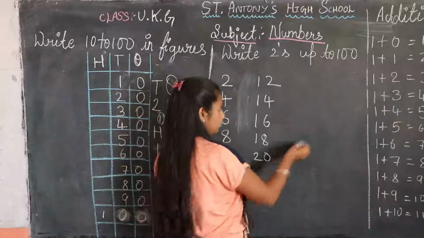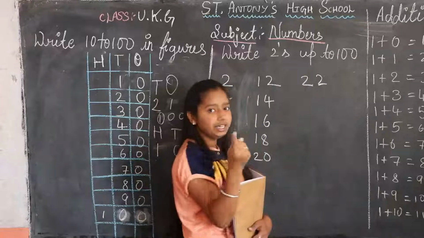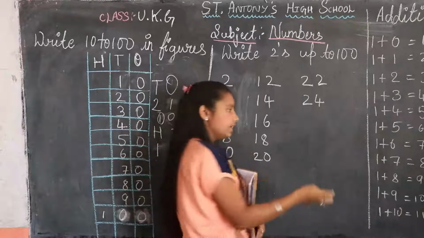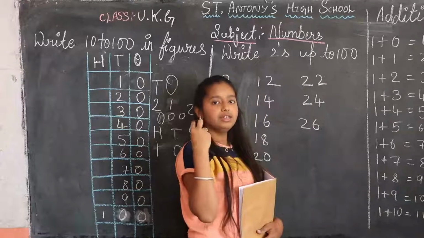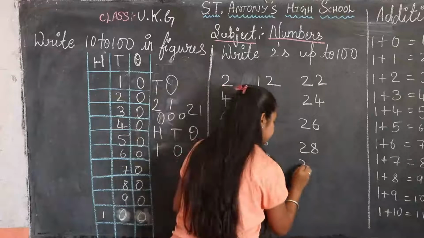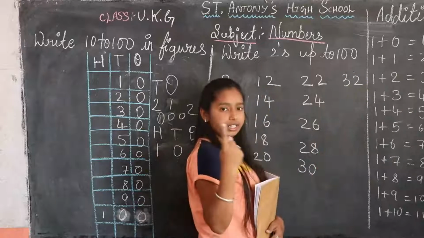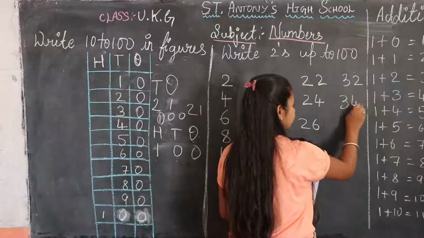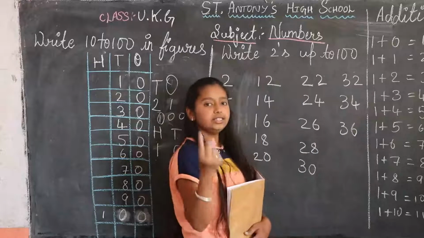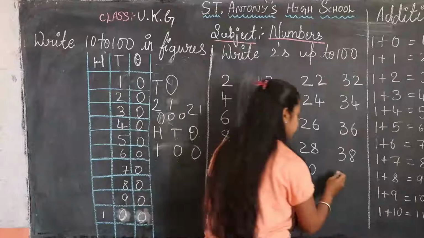Okay children. Next 20: 21, 22, 23, 24, 25, 26, 27, 28, 29, 30, 31, 32, 33, 34, 35, 36, 37, 38, 39, 40.